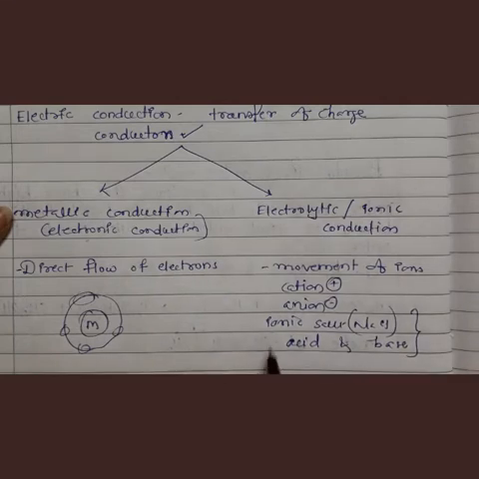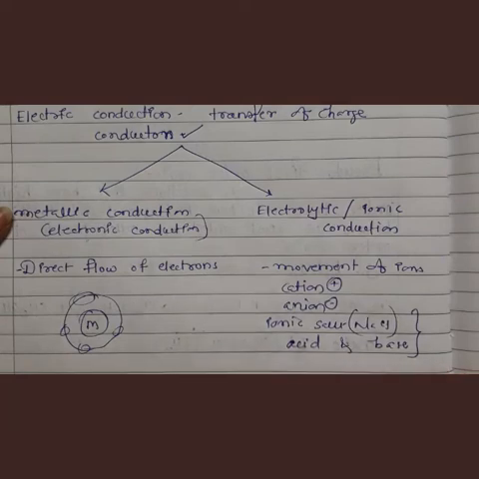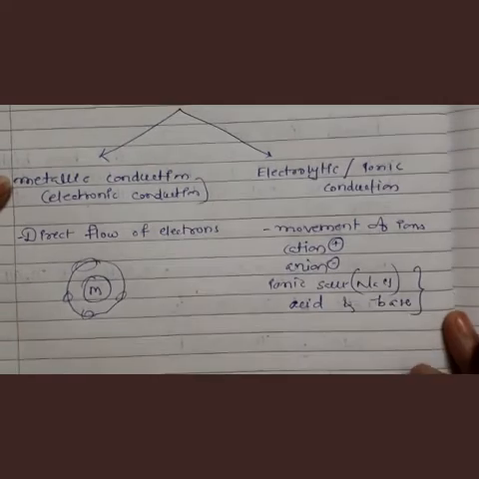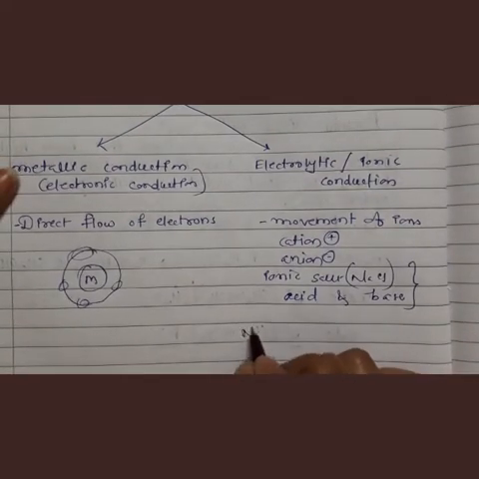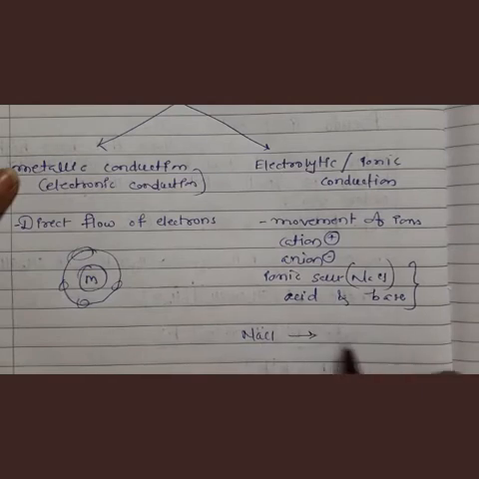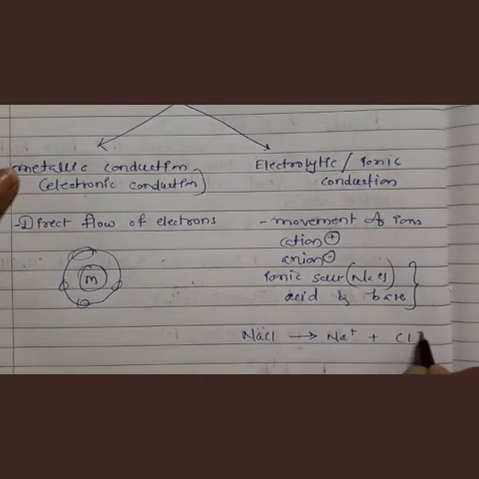So whenever we add these ionic salts, acids or bases in water, for example you take NaCl, when we dissolve it in water, what happens? NaCl dissociates into ions. Na+ are cations and Cl- are anions.